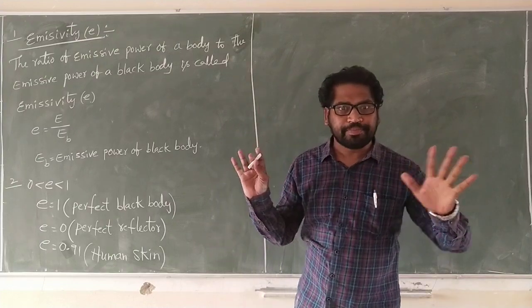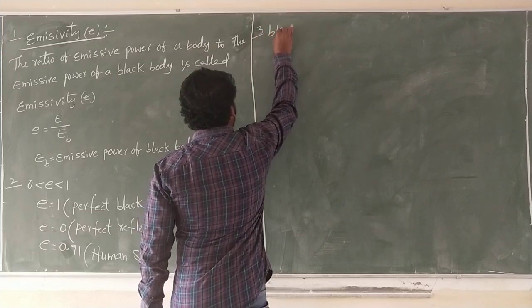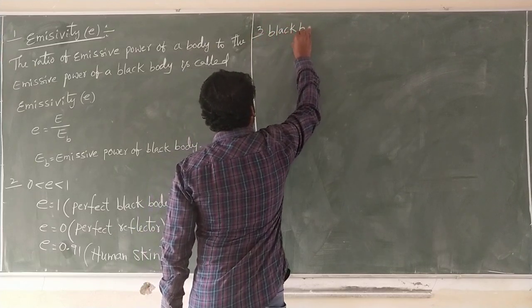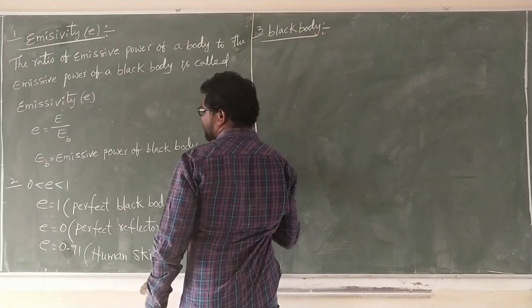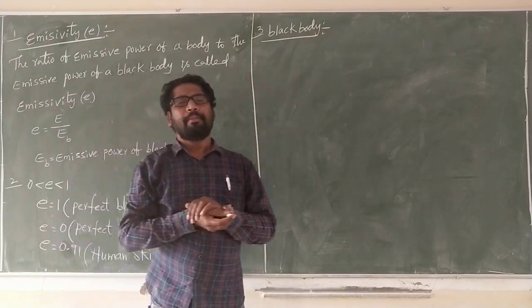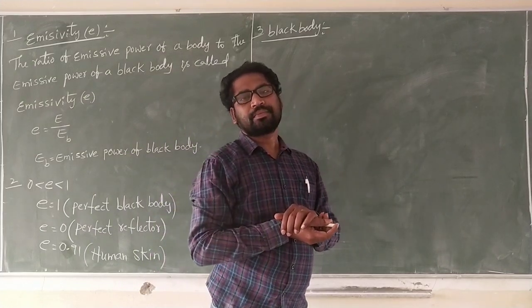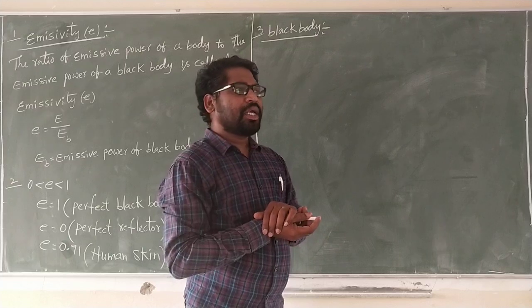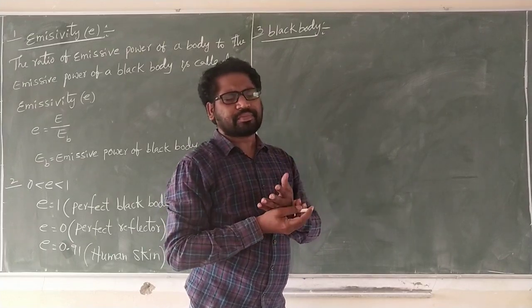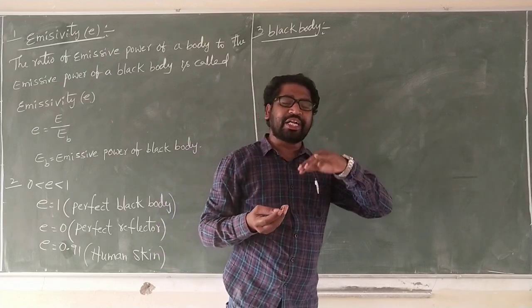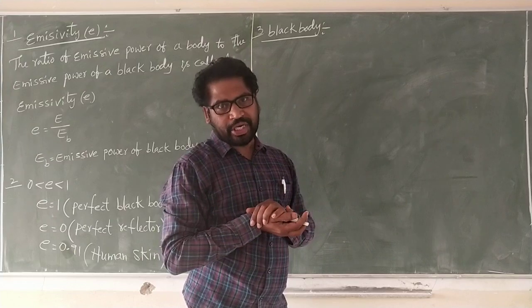What is a black body? Black body is a body whose radiation incident on it is absorbed, all radiation.